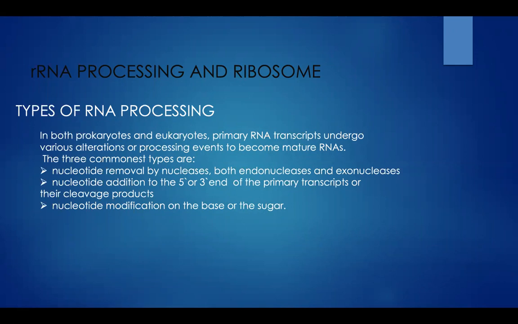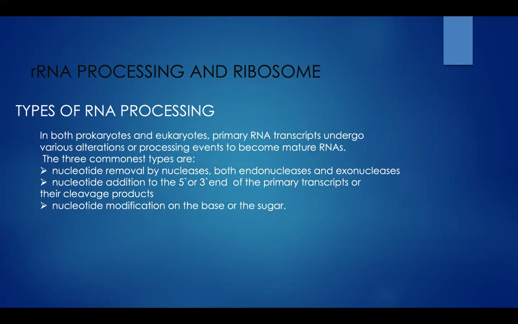Now we'll just briefly examine each of these and then discuss how they are applied to the various types of cellular RNAs. Almost all RNAs have extra sequences at one or both ends of the primary transcript that must be removed. The removal of individual nucleotides from the ends of the RNA strand is carried out by several enzymes which are called exonucleases. So we all know that exonucleases remove the nucleotides at the end of the strand. And we also have endonucleases, which remove entire sequences from the middle of an RNA strand. Both exonucleases and endonucleases are specific for the base pairs.